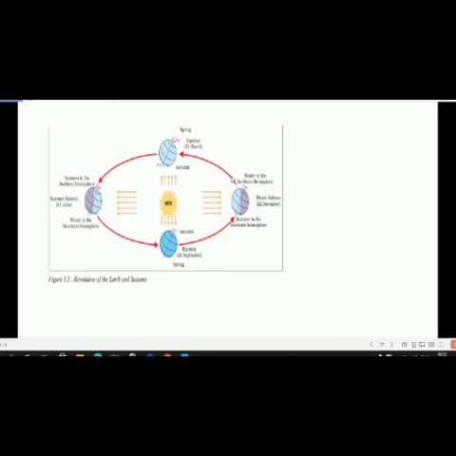Coming to the autumn season. Autumn season in the northern hemisphere and spring season in the southern hemisphere. Spring in the northern hemisphere, autumn in the southern hemisphere. You find that these are the days, nights and changes in the season because of the rotation and revolution of the earth.